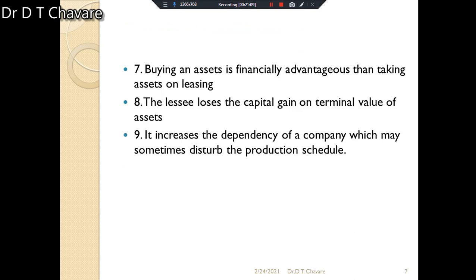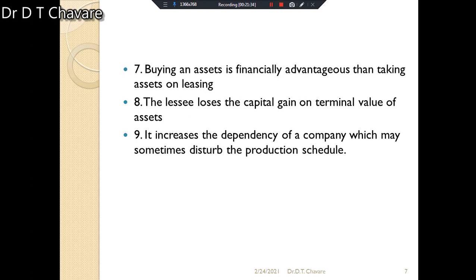Then another drawback: buying an asset is financially advantageous. Try to understand, buying an asset is financially advantageous than taking an asset on lease. It means buying is more advantageous than leasing. This is the meaning of this statement, and that's why it is also a drawback.